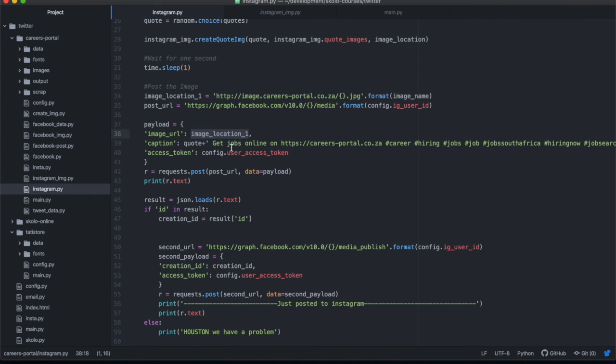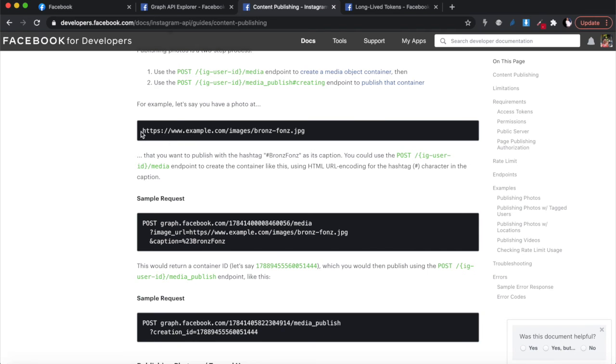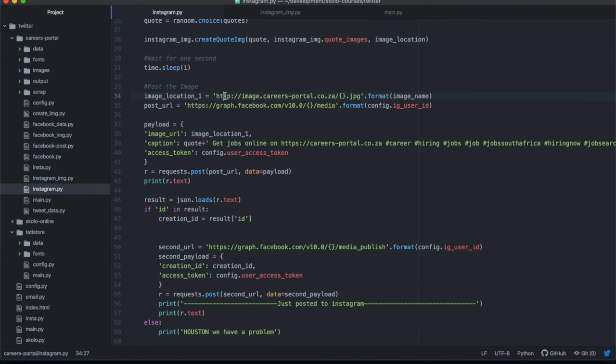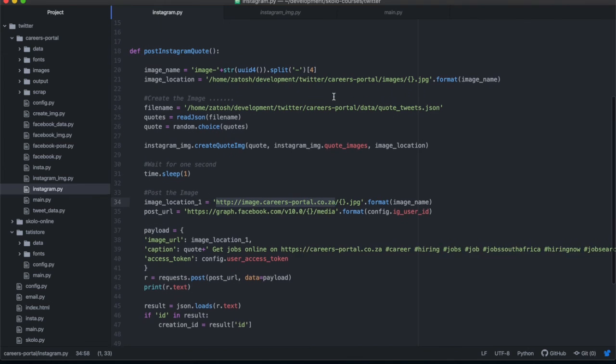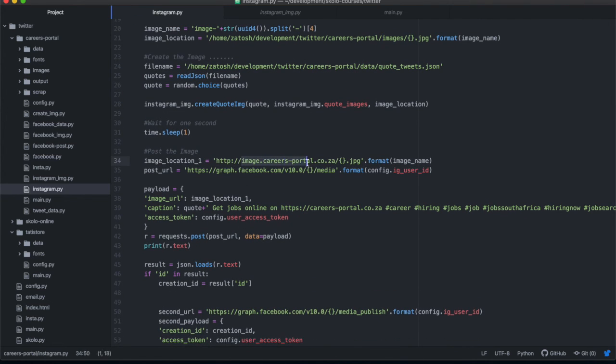Now, when you send an image location to Instagram, it needs to be in a public server. That is why our image location is this http image-careers-portal.co.za. If you recall, from the last part of this lecture, the image folder that we are saving our image into is hosted on this server, image-careers-portal.co.za. We created this in the last video. So that is why we are calling this image location to send to Instagram.